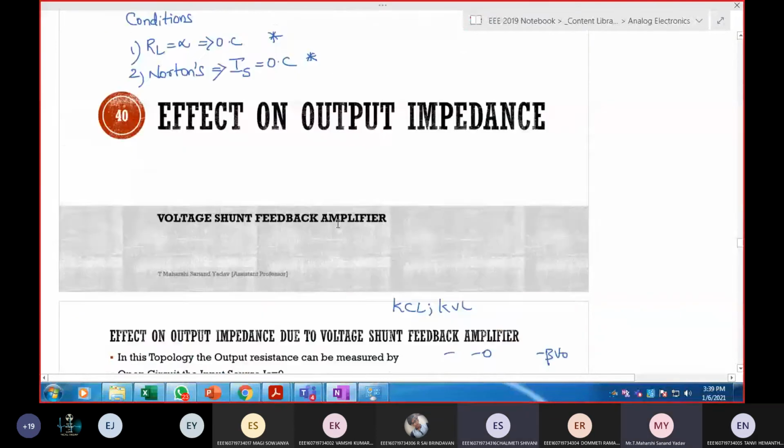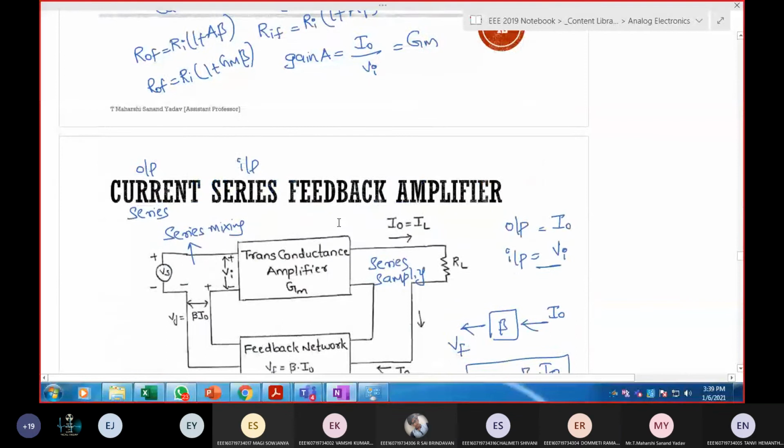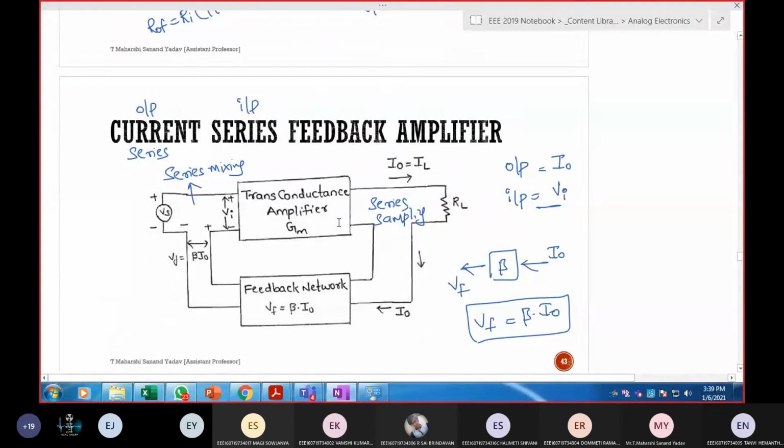Current series feedback amplifier. What is the difference between GM and RM? GM is transconductance, RM is transresistance. In this current series feedback amplifier, the output is connected in series and the input is also connected in series.